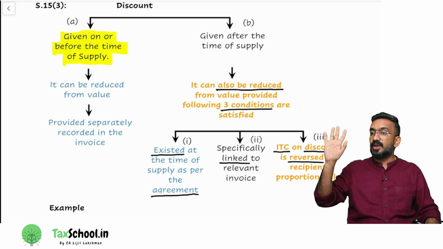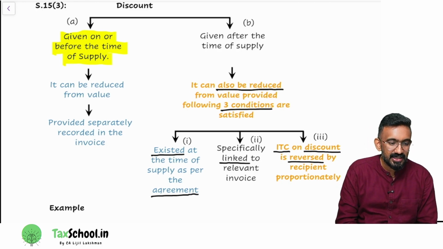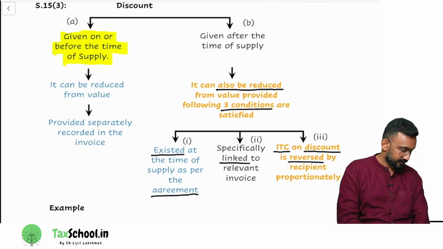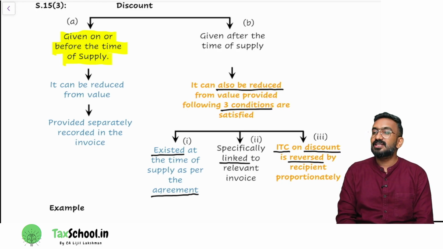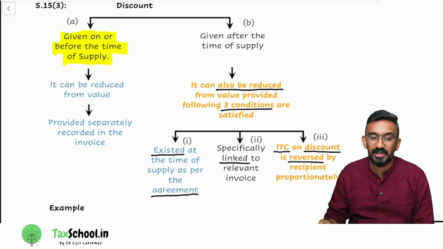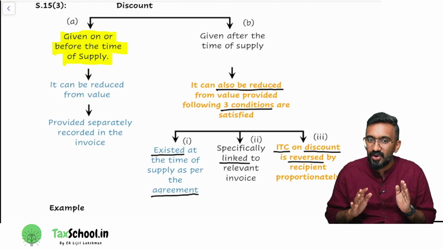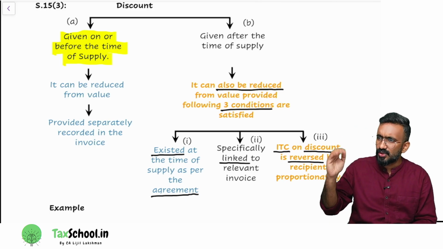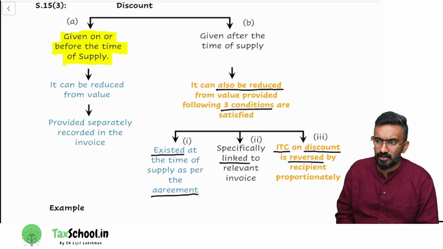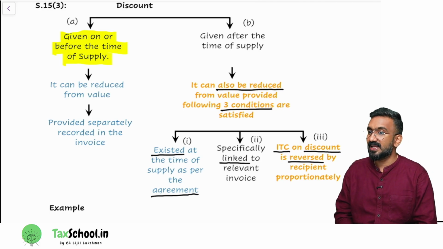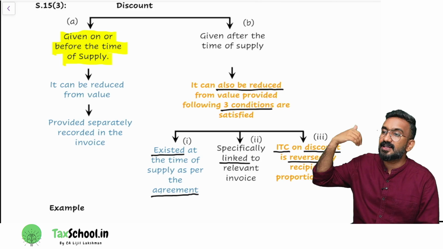But 15.3 says, I want to be very careful about what discount you are giving. Question is, is it a discount that is given on or before the time of supply? Or is it a discount that is given after the time of supply? If it is the discount that is given on or before the time of supply, which means you have not prepared the bill, if you are giving discount on or before the time of supply, show it in the invoice, you can reduce it from the value. Okay, so that is clause A. It is given on or before the time of supply, it can be reduced from value provided separately recorded in the invoice. Clause B, what it says, discount given after the time of supply.